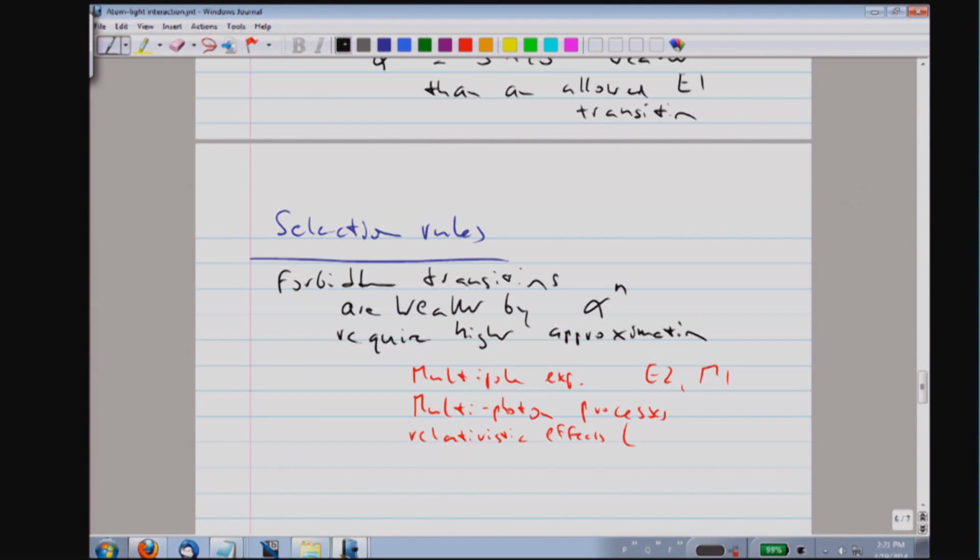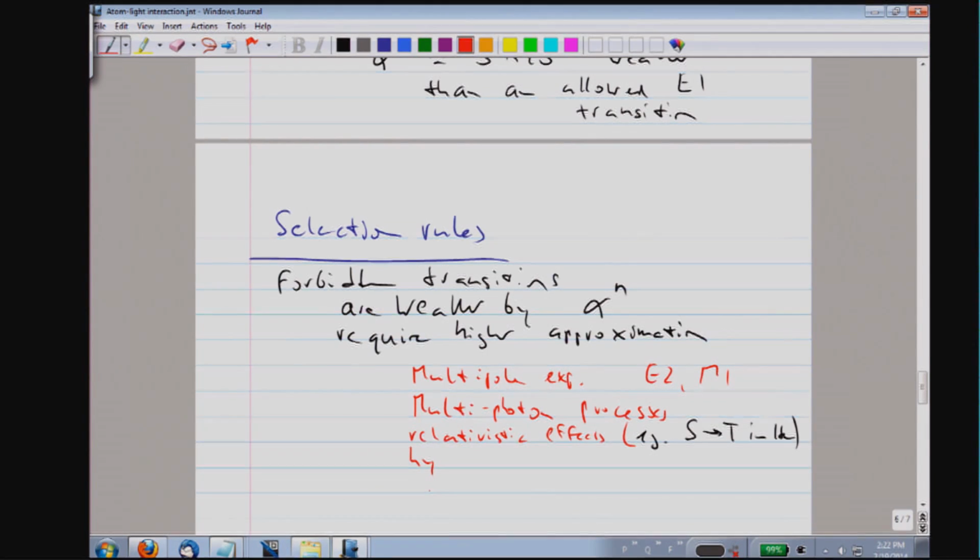The example we have encountered in this course is the singlet to triplet transition in helium. Or there are transitions which would not be allowed just for the electron, but if we invoke hyperfine interactions with the nucleus, then they become allowed.